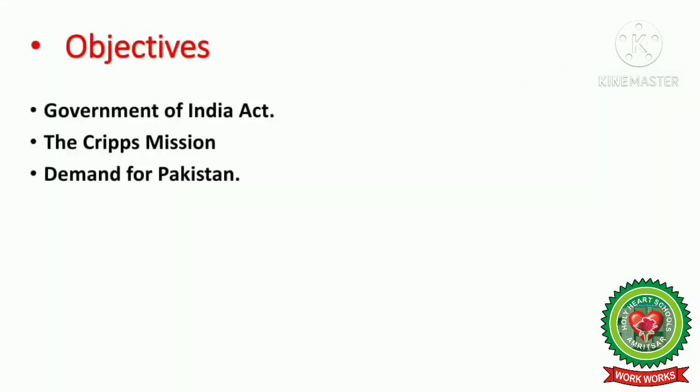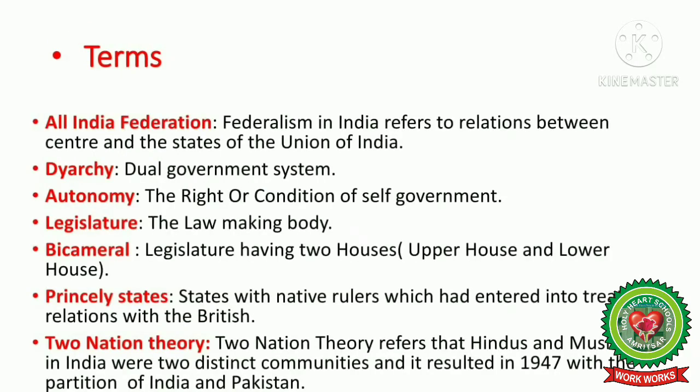In today's class, we are going to learn about the three main topics. That is, the Government of India Act, the Cripps Mission, the demand for Pakistan. And the terms that we are going to learn today are, number 1, All India Federation. Federalism in India refers to relations between centre and the states of the Union of India. Number 2, Diarchy. Diarchy means dual government system.